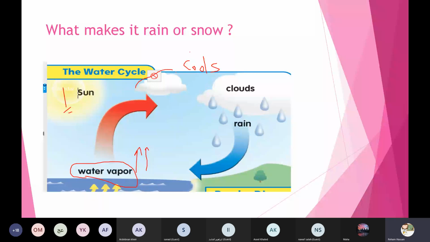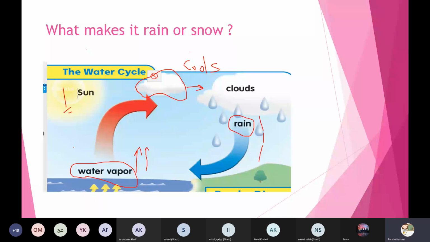And then after the clouds form, they can fall to the earth, water falling to the earth as rain. Okay, grade 1. And we can sing a song about the water cycle. Sun, water vapor, clouds, and rain. So sun, water vapor, clouds, and rain.